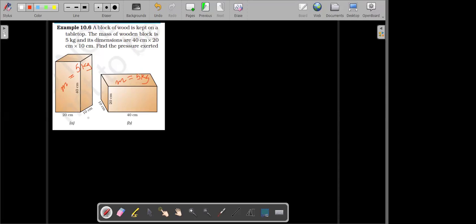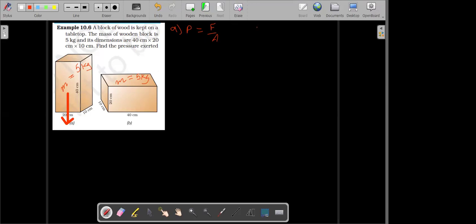We'll obtain for case A first. So for case A, pressure is thrust per unit area. Now, this block is attracted towards the earth with a force equal to its weight. So what is the force acting on the earth? Sir, 5. How much? 5 kg, that is the mass.